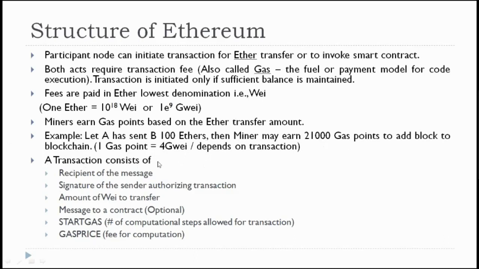A transaction consists of the recipient of the message, who is the recipient, the signature of the sender authorizing the transaction, the amount of Ether to transfer, a message to a contract, which may be optional, start gas, that is the number of computational steps allowed for the transaction, and gas price, the fee for computation. So if you want to initiate any transaction in Ethereum, the transaction will consist of these features.